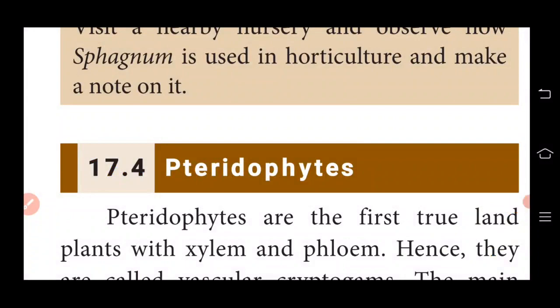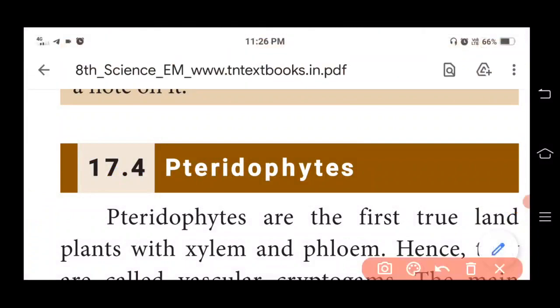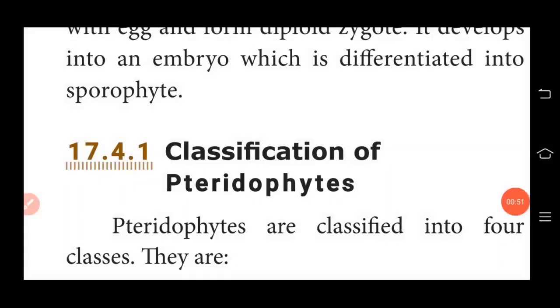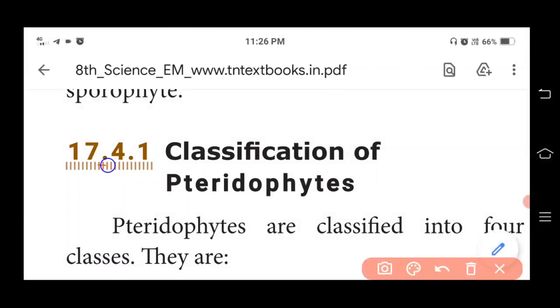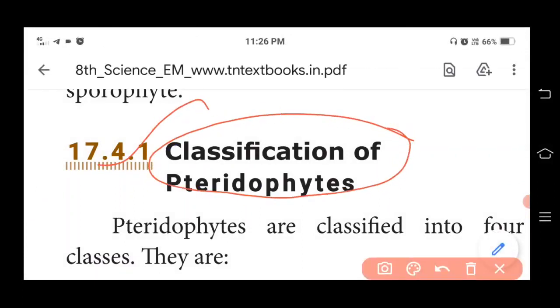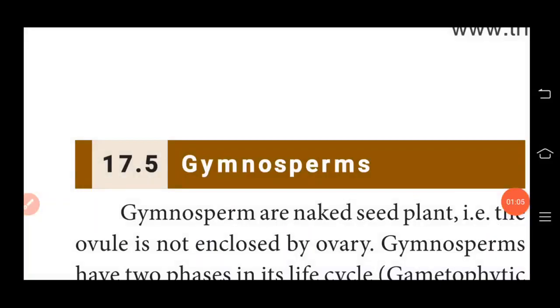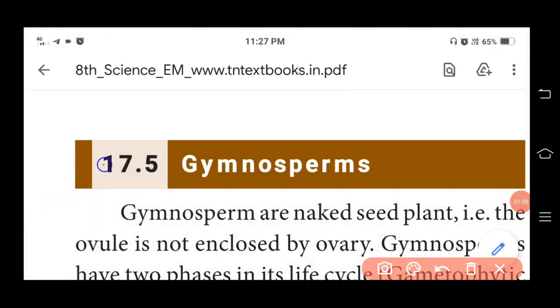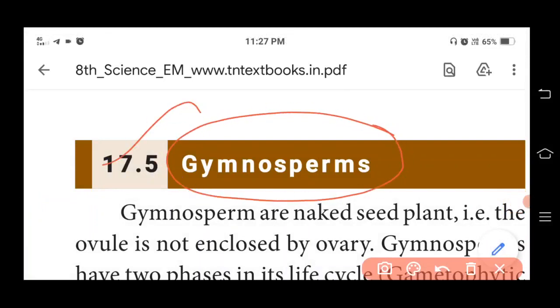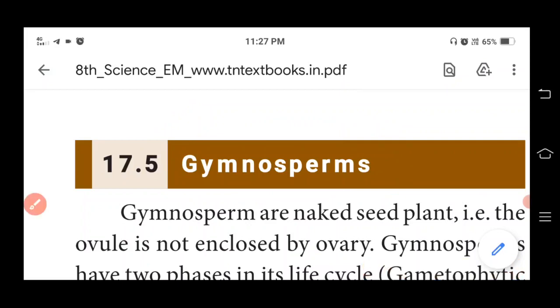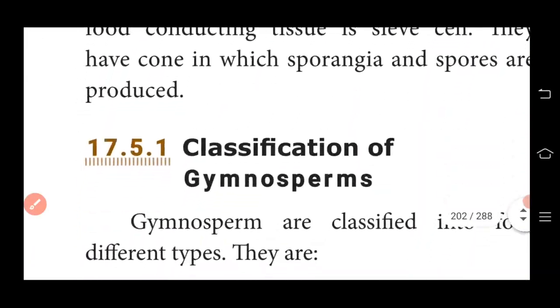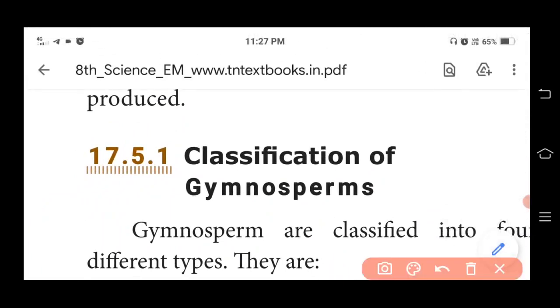17.4 Pteridophytes. Your next topic is 17.4 Pteridophytes, and then 17.4.1 Classification of pteridophytes. 17.5 Gymnosperm, and then 17.5.1 Classification of gymnosperms.